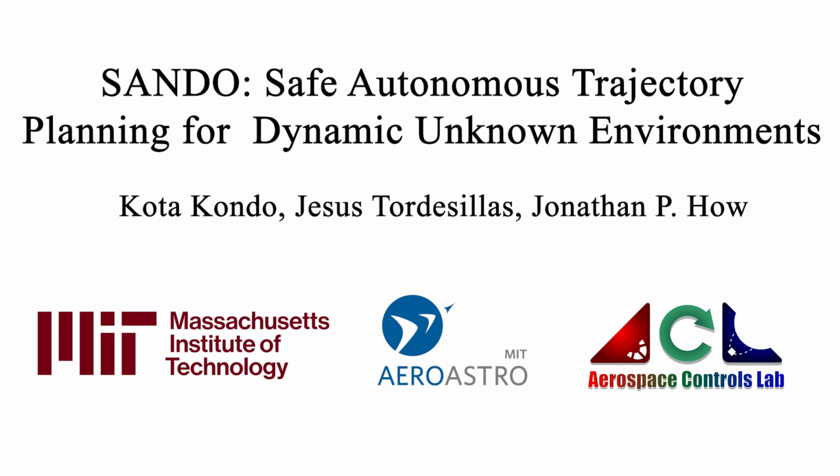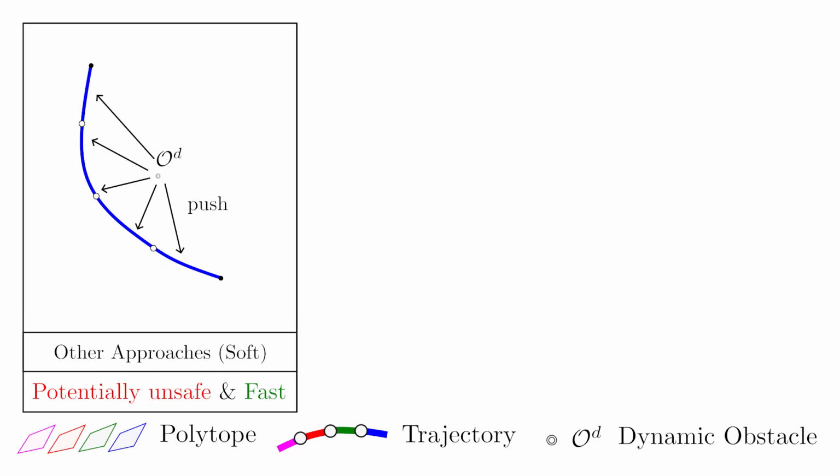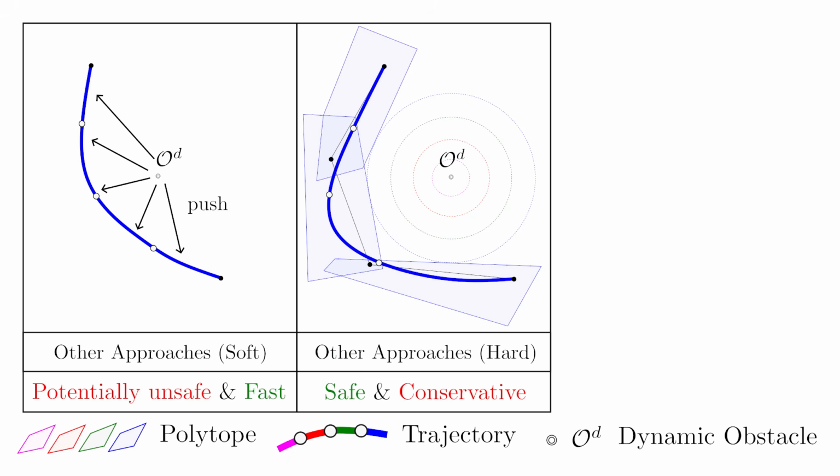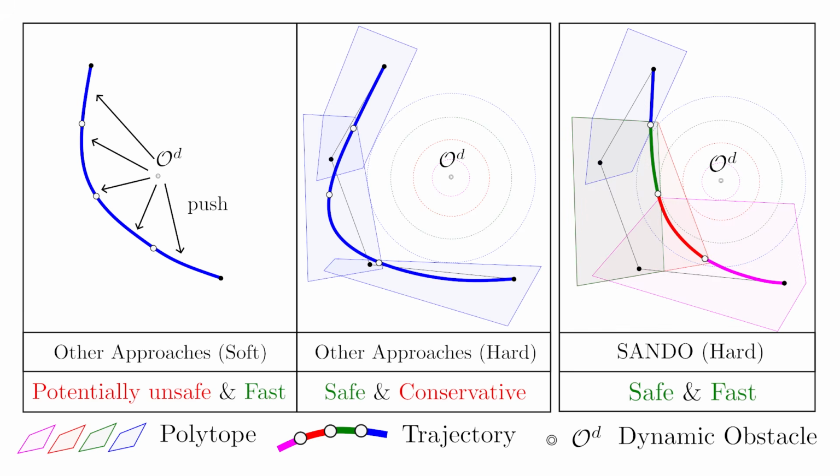We present SANDO, Safe Autonomous Trajectory Planning for Dynamic Unknown Environments. Many existing approaches use soft constraints to handle dynamic obstacles. However, soft constraints do not guarantee safety and can lead to potentially unsafe trajectories. Others use hard constraints, but these are often overly conservative, considering only the worst-case reachable region. To address this, we propose SANDO, which guarantees safety while achieving less conservative performance.